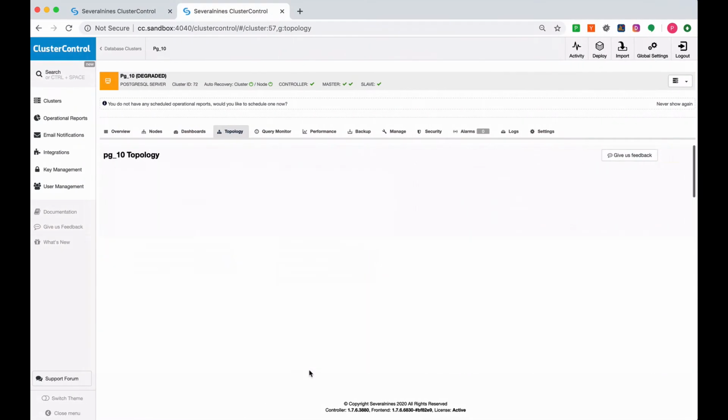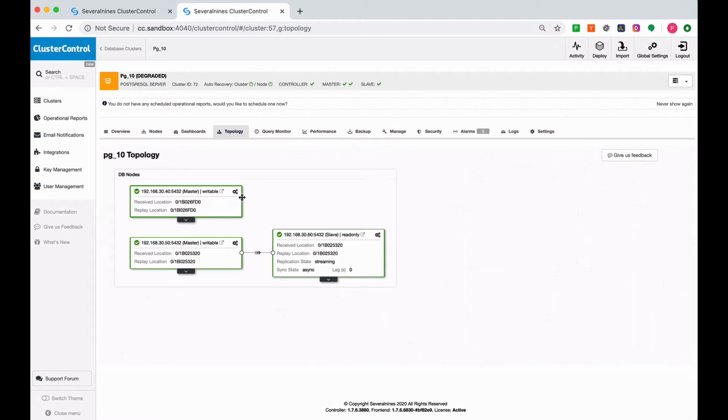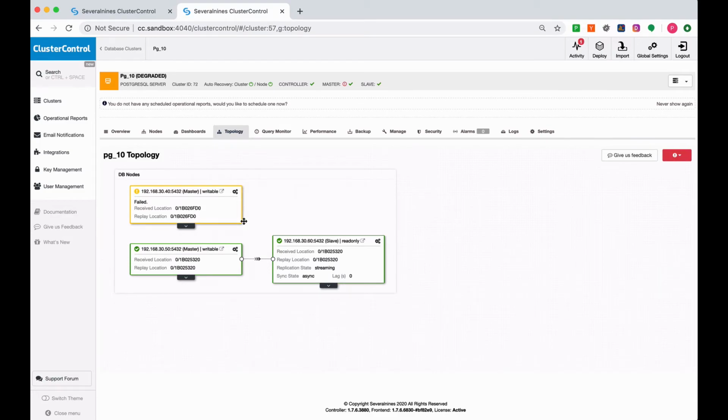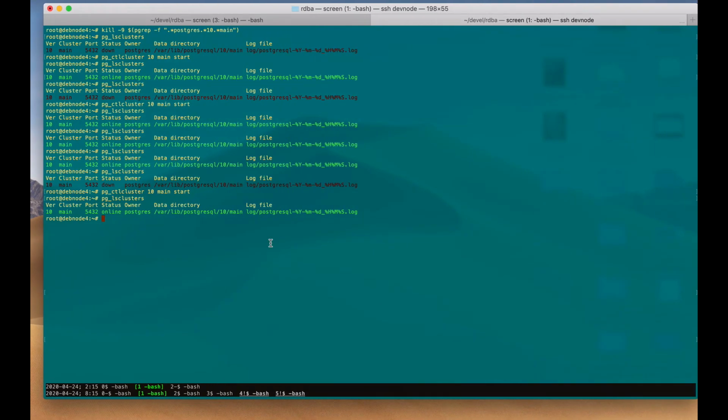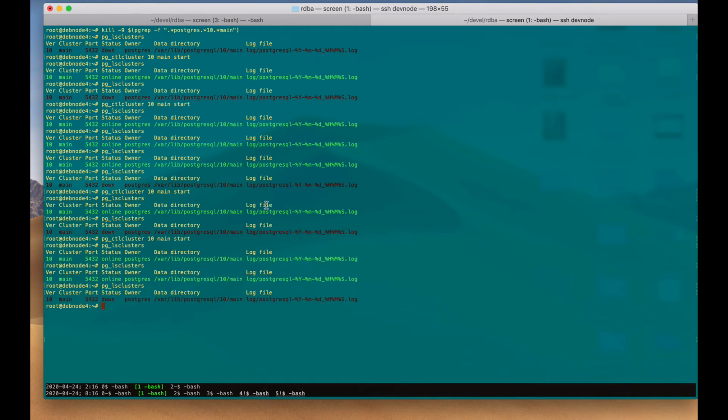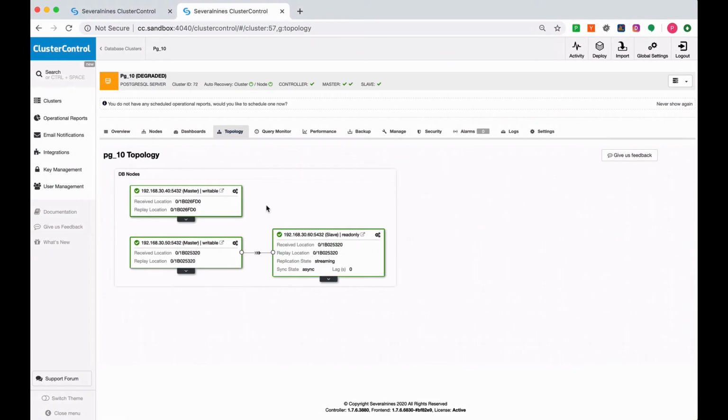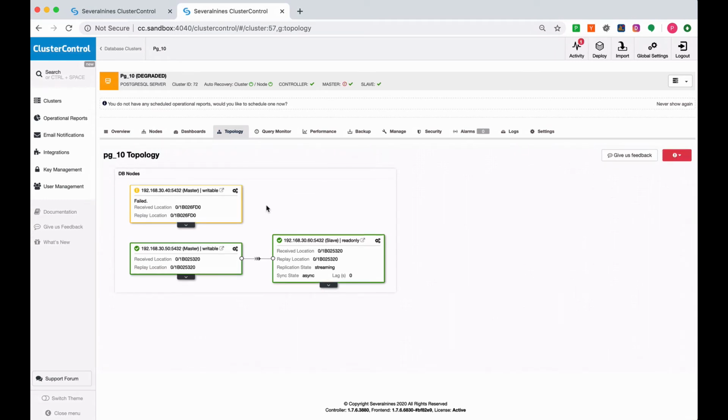It's up. Let's check here. Okay, you see that it's actually up. But after a few seconds, see, okay, it's down again. See? Now, ClusterControl holds a fencing mechanism to always shoot the other node, which was the former master, in the head from being revived. So ClusterControl handles it consistently.